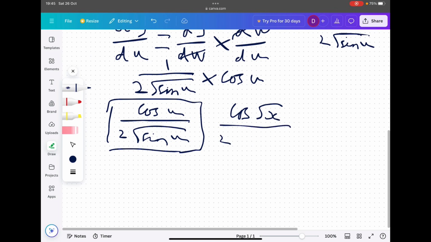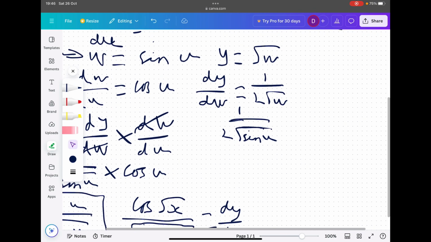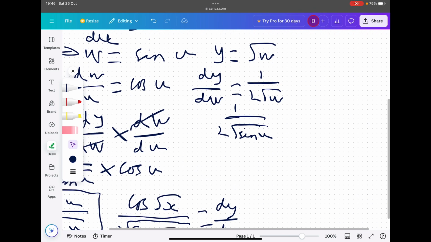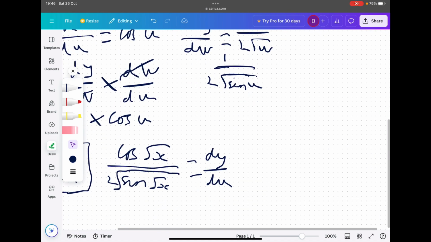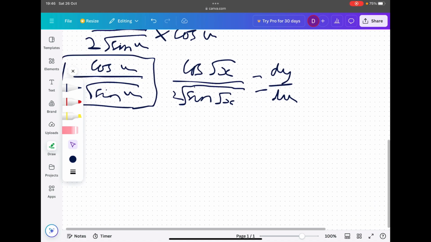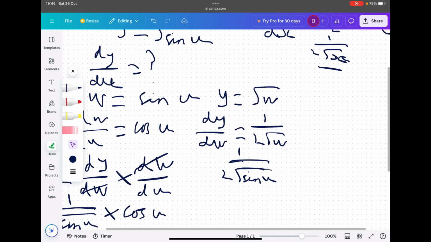Cos root x over 2 root sine root x. So that's our dy by du. That is it in its fully solved form. But we need to multiply it by 1 over 2 root x, which was equal to du by dx.